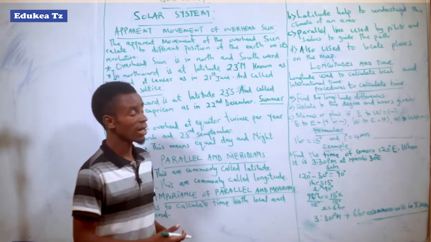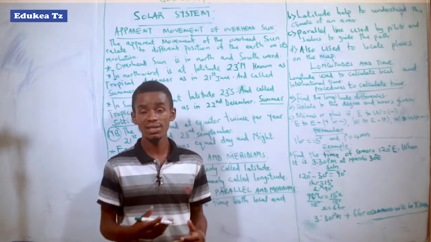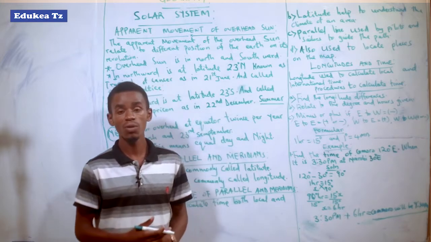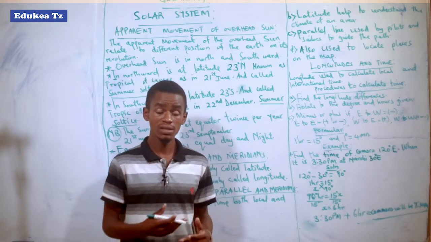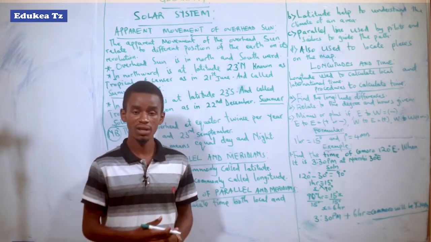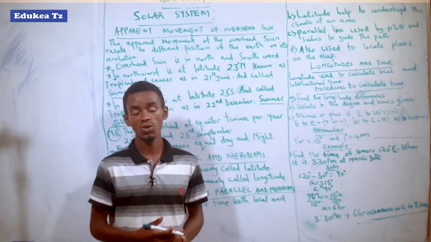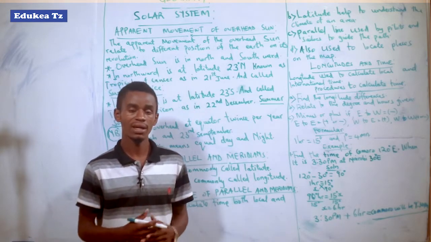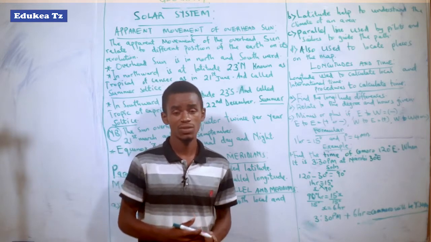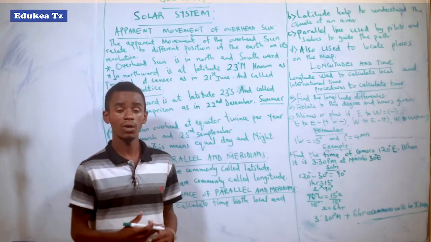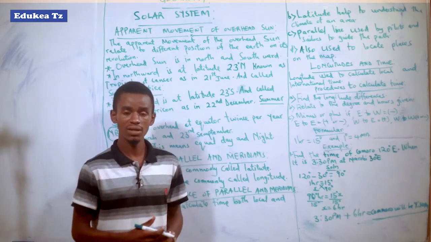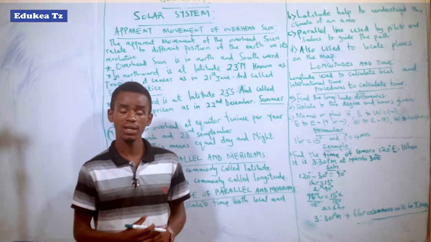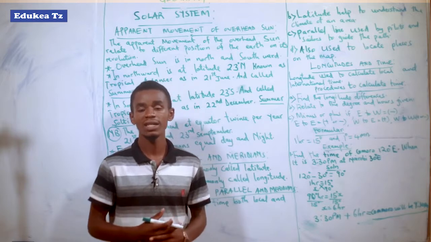So when we talk about the apparent movements of the overhead sun, what does this mean? This means the vertical positions of the sun toward the earth. It does not occur several times; it occurs at a certain point or at certain times. For example, on the Earth's surface there are apparent sun positions, called the vertical position of the sun, maybe in the south part, in the north part, and also at the equator.